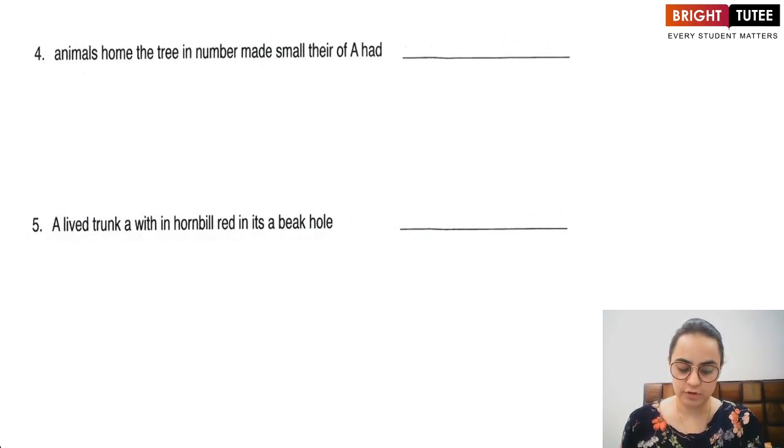Animals home the tree in number made small thereof a hat.